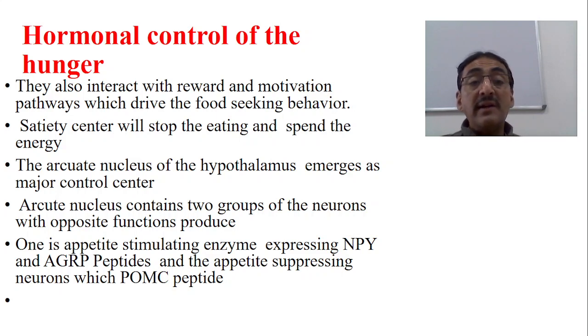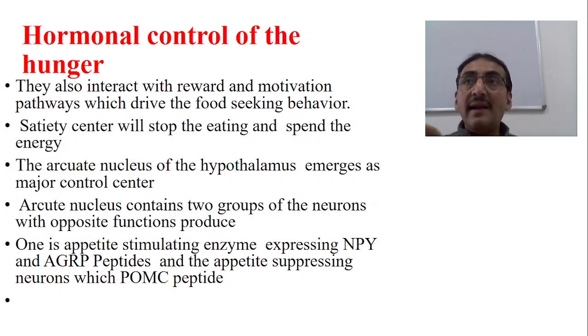The arcuate nucleus contains two groups of neurons with opposite functions. One group is appetite stimulating, expressing NPY and AGRP peptides, and another is appetite suppressing neurons, which express POMC peptides. So basically it is the hypothalamus, a major thing, because it contains two types of neurons: appetite stimulating neurons and appetite suppressing neurons.